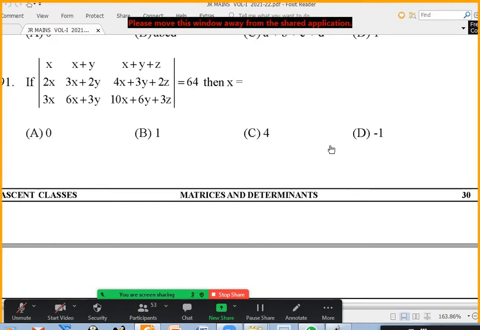Observe the numbers carefully. Sir, can we split the determinants? Only one determinant will do. Yeah, we can write it as a sum of determinants, splitting one time the second column. That is also nice. Good.